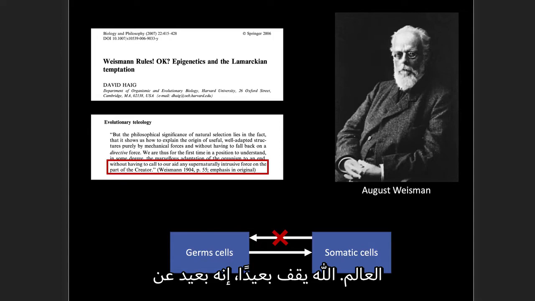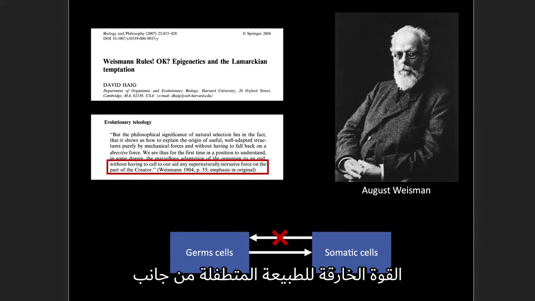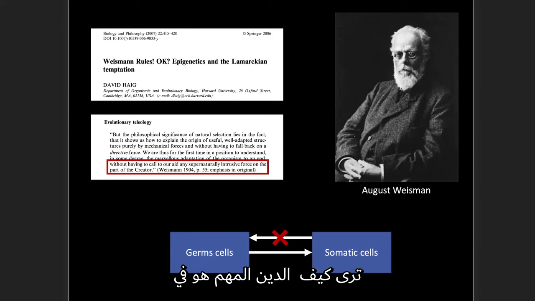God is standing off. He's off a ways. He's not in the details of the world. And Weismann makes this clear. If we allow for Lamarckianism, if we allow for the inheritance of acquired characteristics, if we allow for this backwards arrow here, if the Weismann barrier doesn't prevail, then we're opening up the door to this supernatural intrusive force on the part of the Creator, and that is not going to work. You see how important religion is in evolutionary thought. It runs all through evolutionary thought.